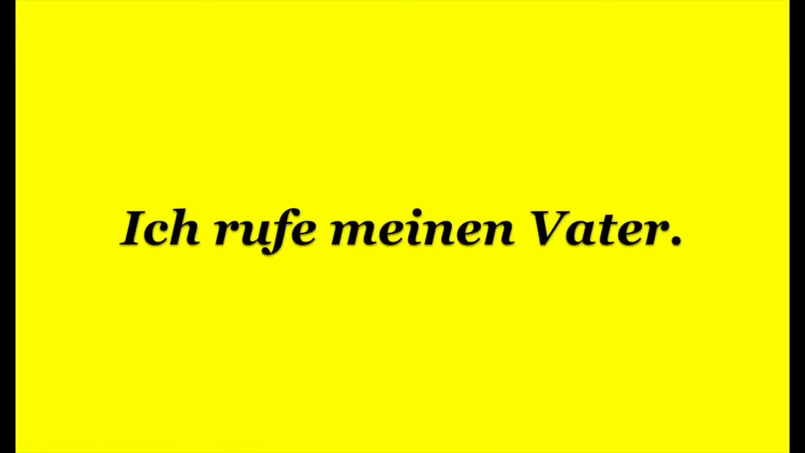If we come back to our example, I call my father, ich rufe meinen Vater, I call whom. So who is calling my father? I, nominative subject. Call is our verb, second position. And the direct object will be: whom do I call? I call my father. Ich rufe meinen Vater. Let me show you a couple of examples here.